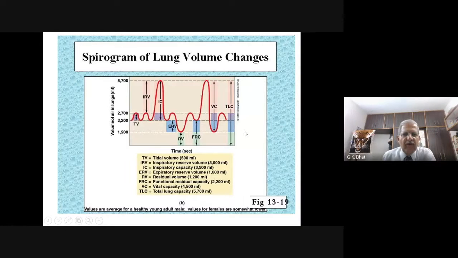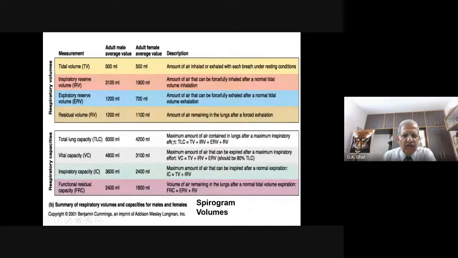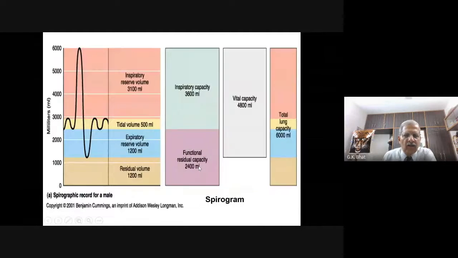to calculate ourselves. Right? This is also another piece of information, just to show you what that measurement is in an adult male and adult female, and the description of this. Whatever I have explained now, the description is given here. Right? This is one more diagram pertaining to this.